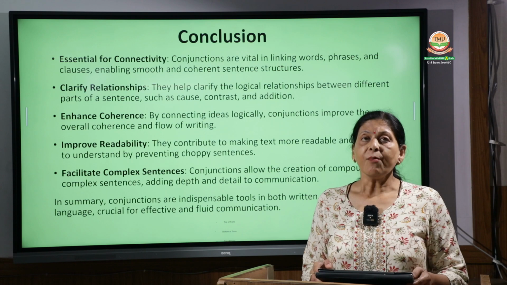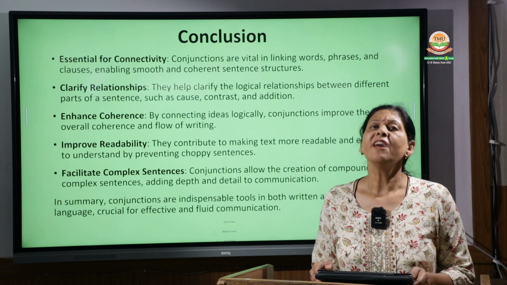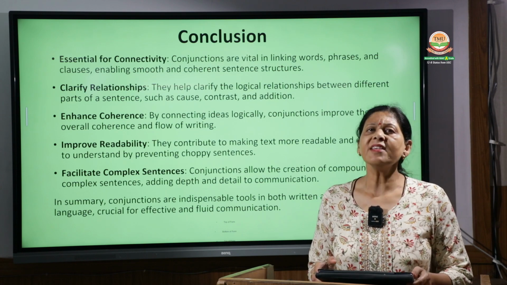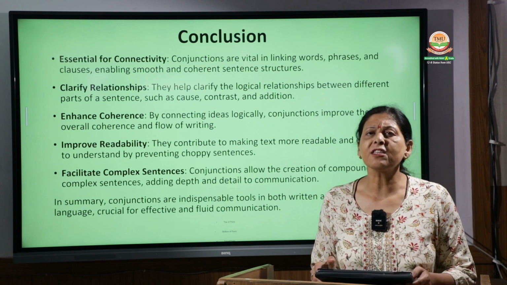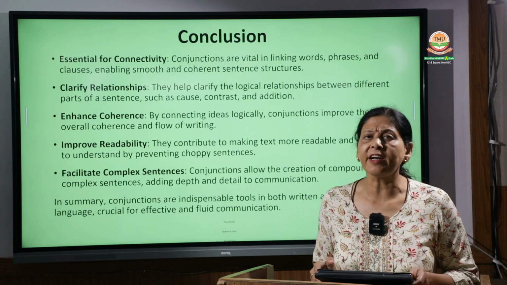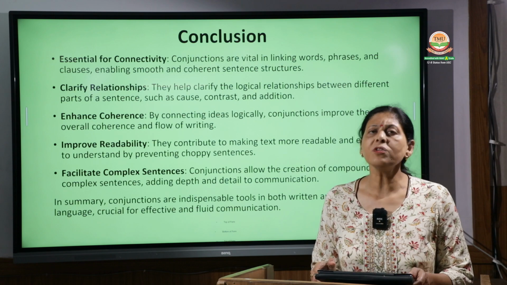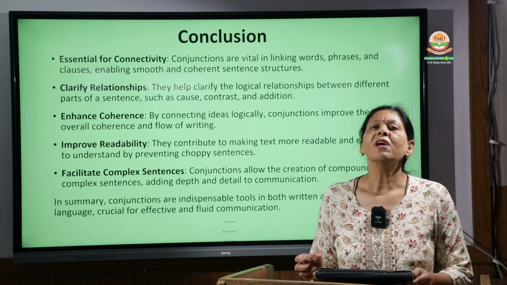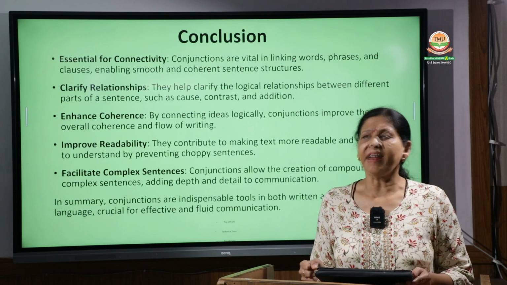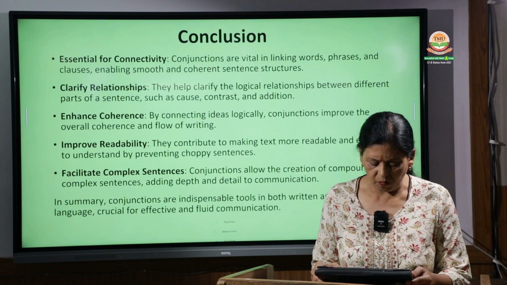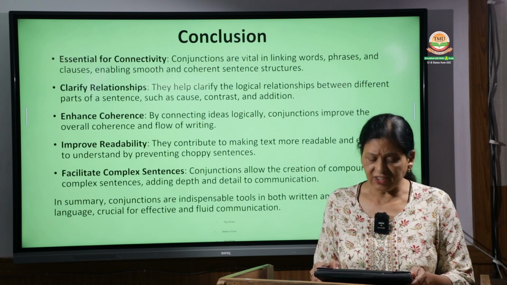Then they enhance coherence, which means the conjunctions show more connectivity and make the sentence more coherent. The ideas, the sentences and the nouns are more closely connected in a sentence with the help of conjunctions.